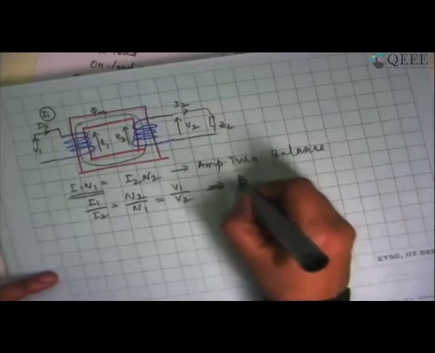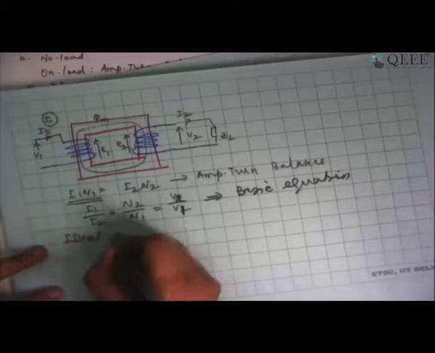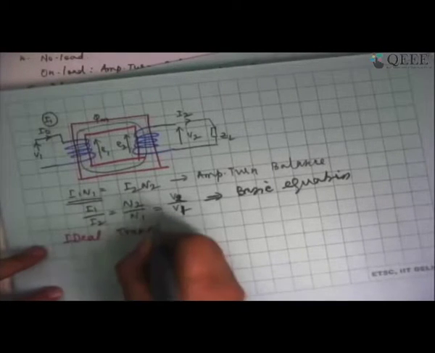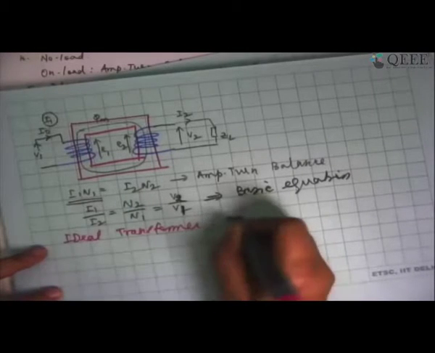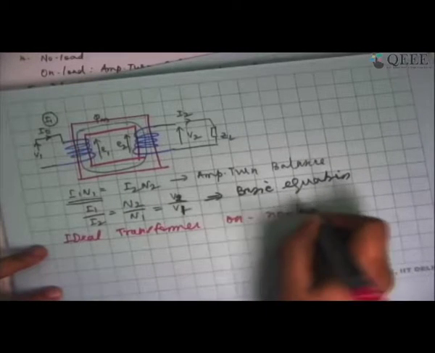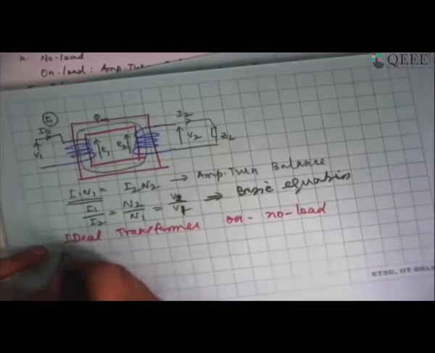So this is going to be the basic equation governing transformer action. This is the basic operation of the transformer. So let us first of all look at the transformer as an ideal transformer on no load. When it is on no load.